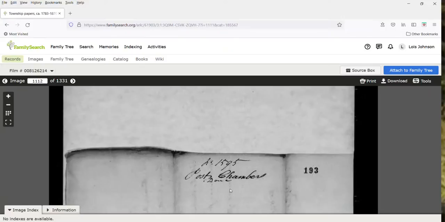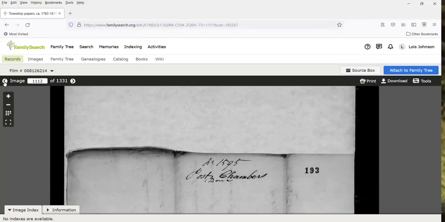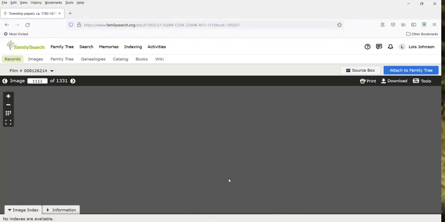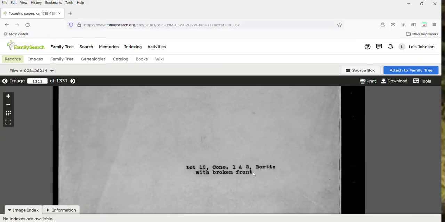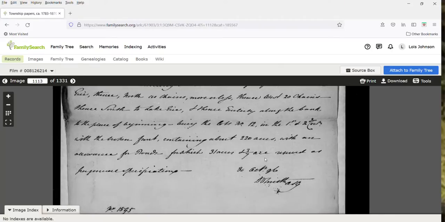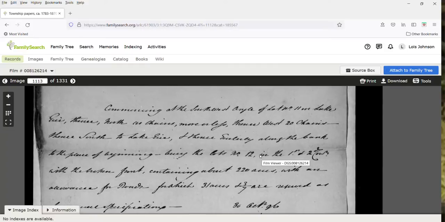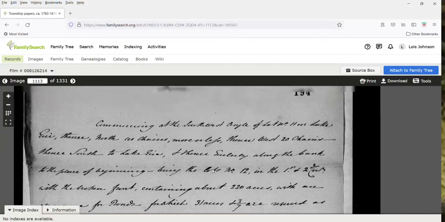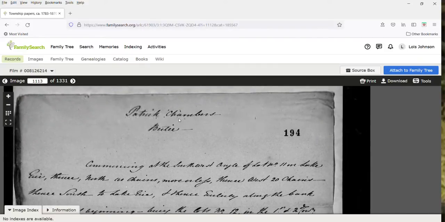Just going to go back one page, go back one more. Concessions 1 and 2, lot 12 is Patrick Chambers. Okay, so let me just go to the next one just to show you that it says Patrick Chambers at the top here.